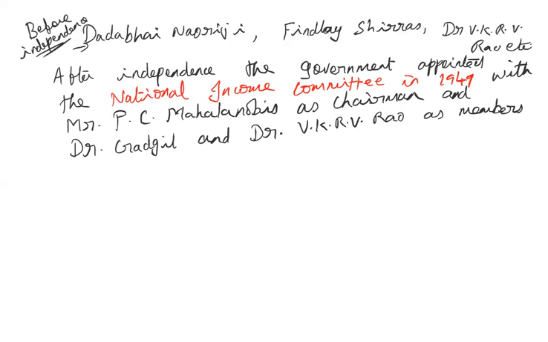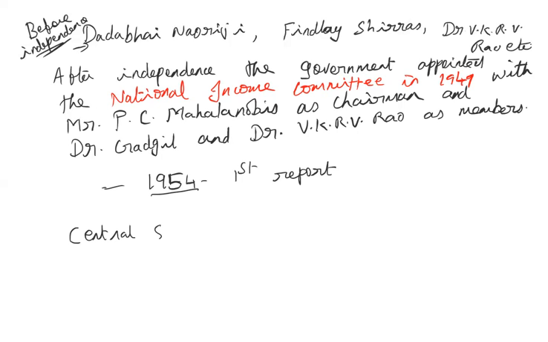So this committee gave its first report in 1954. So the first report of national income of India in the post-independence period was submitted by the National Income Committee in 1954. But then afterwards, the job of calculating the national income of India was handed over to the Central Statistical Organization.